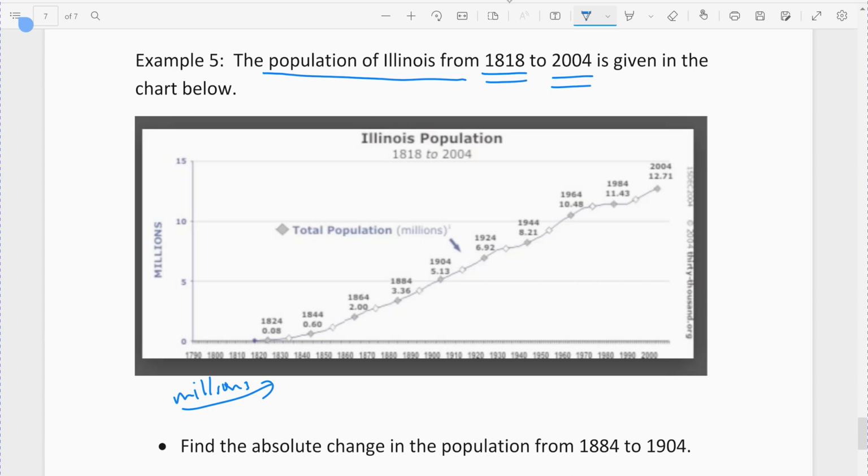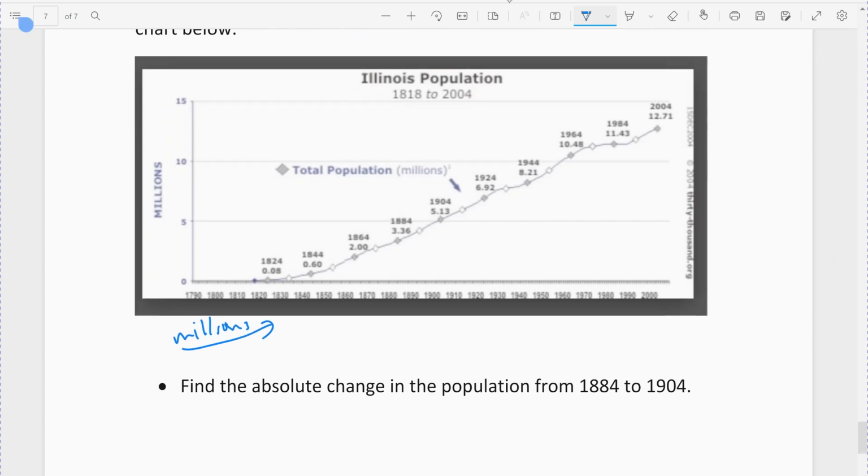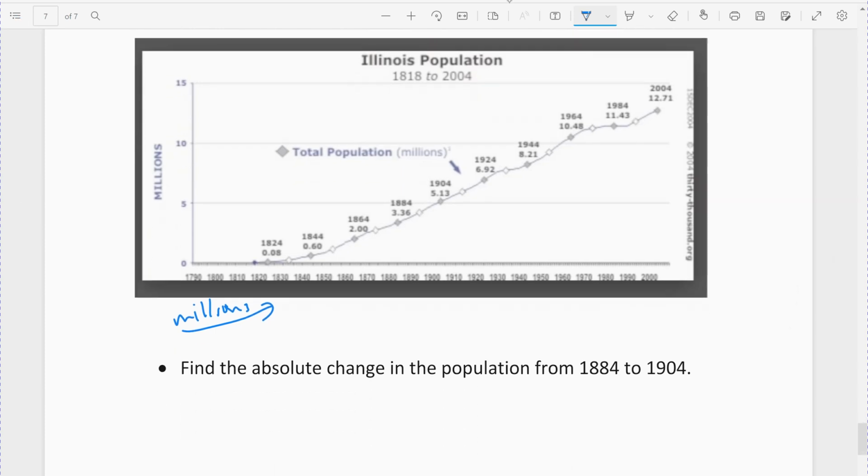So this shows the population of Illinois up to 2004. Now, if this graph continued, it would taper off because our population is declining. But it didn't; this goes up to 2004. I think the Illinois population started to decline around 2010, so this graph would actually flip if we kept going. But we didn't. It's going from 2004 with a pretty steady increase. There are some dips here and there, but a pretty steady increase.